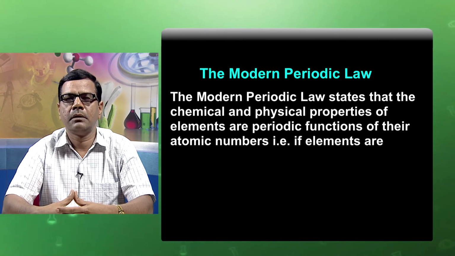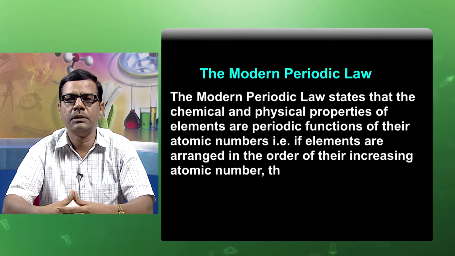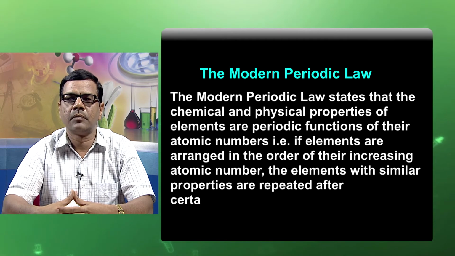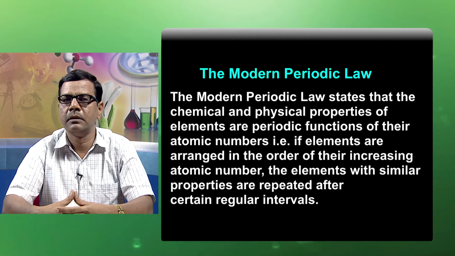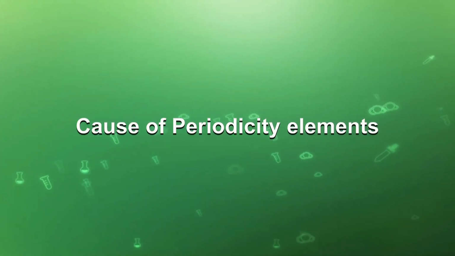That is, if elements are arranged in the order of their increasing atomic number, the elements with similar properties are repeated after certain regular intervals. This is the table which shows the different elements and regular properties, that in all these elements the valence electron is 1, which shows the periodicity in the properties. Now, let us understand what is the cause of periodicity of elements.